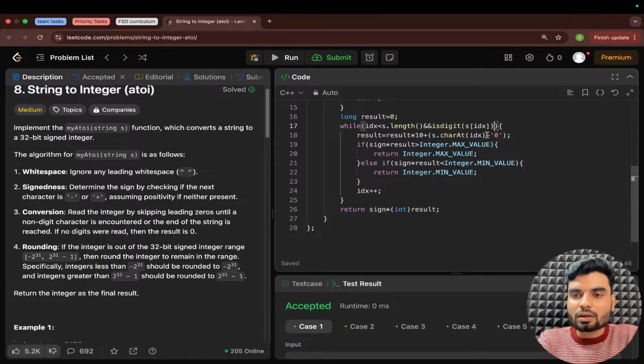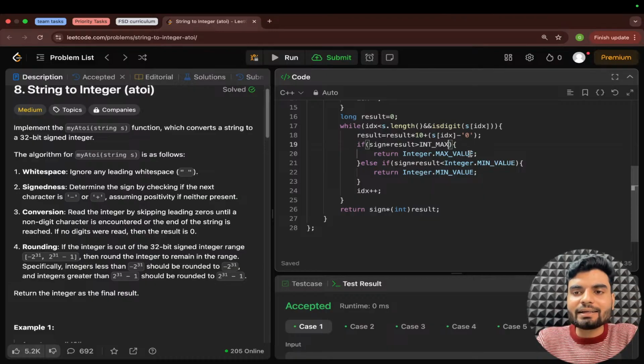Okay, I guess now this is what we have converted. Now the same thing we'll do here. Tell me what we'll do. We'll have our idx by removing that caret because we don't need it. But in C++ you don't have Integer max value directly. You have INT_MAX for the maximum value.